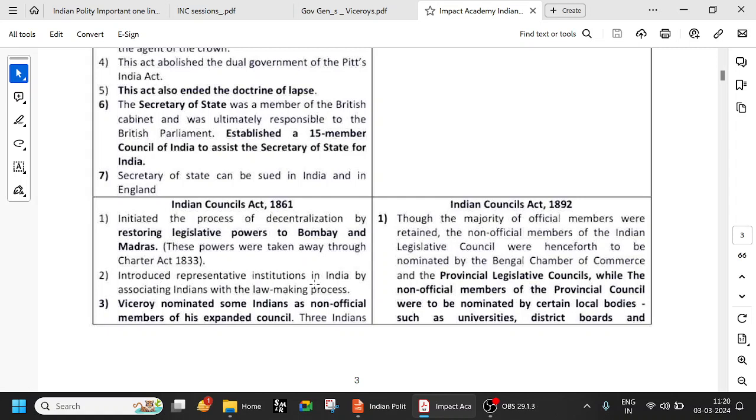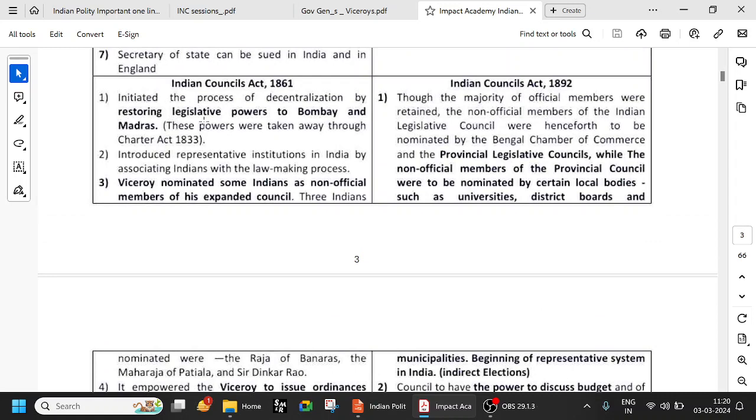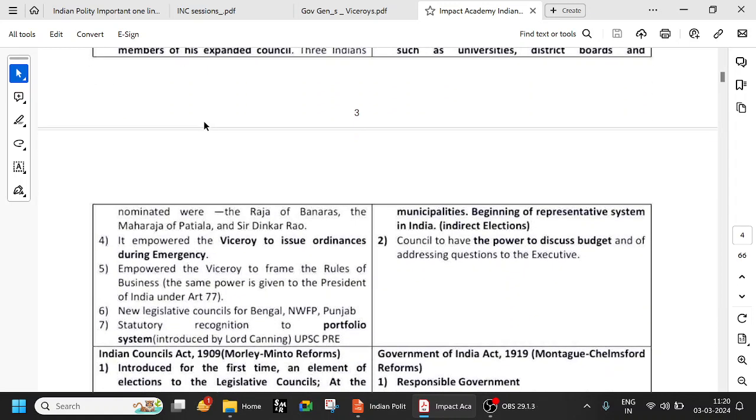It introduced representative institutions in India, associating Indians. The Viceroy nominated some Indians as non-official members of his council. And who are the three Indians? The Raja of Benares, Maharaja of Patiala, and Sir Dinkar Rao. Very important, frequently asked. This is the Councils Act 1861, try to remember. It empowered the Viceroy to issue ordinances during emergency. When you see Viceroy, it will obviously be something after 1858. So 1861 is the nearest one. Try to remember like that.